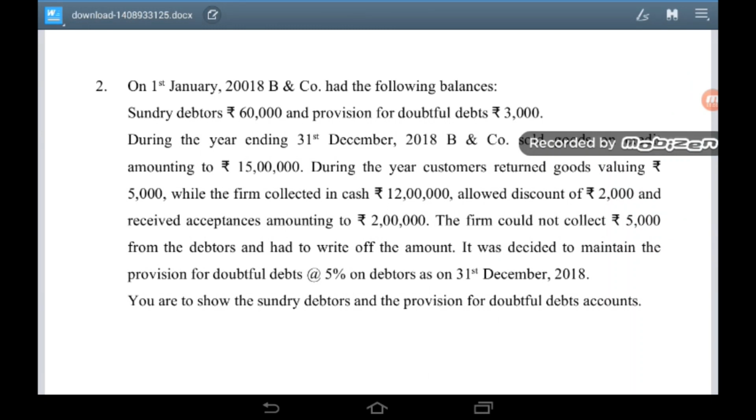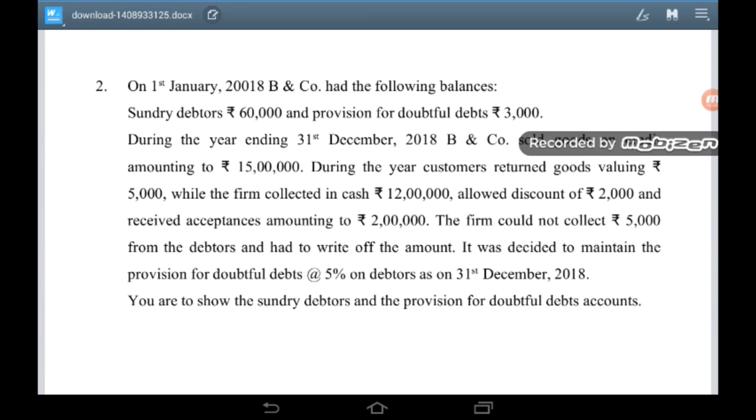Second problem. On 1st January 2018, B and Company had the following balances: sundry debtors rupees 60,000 and provision for doubtful debt rupees 3,000. During the year ending 31st December 2018, B and Company sold goods on credit amounting to rupees 15 lakh. This is the amount of credit sales. During the year, customers returned goods valuing rupees 5,000. This is the amount of sales return.